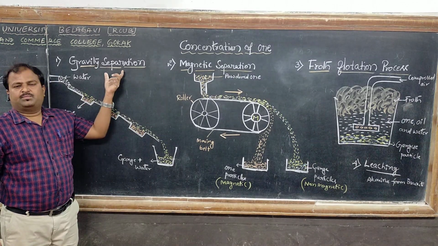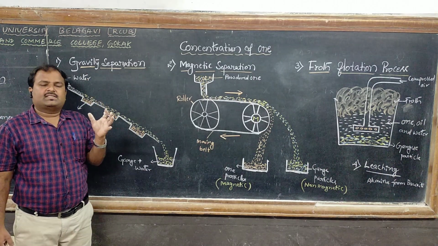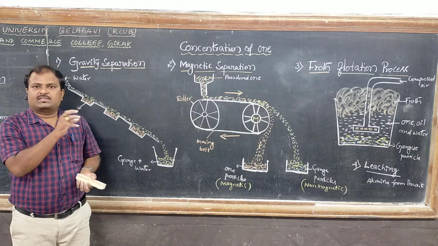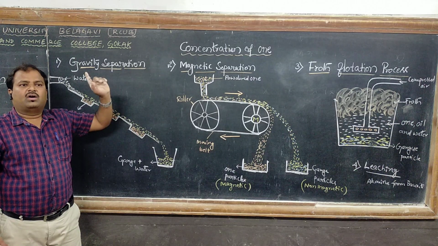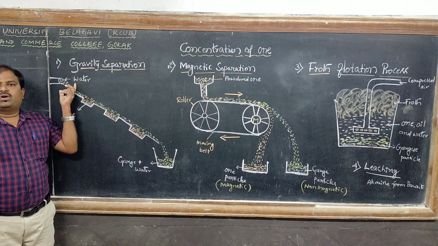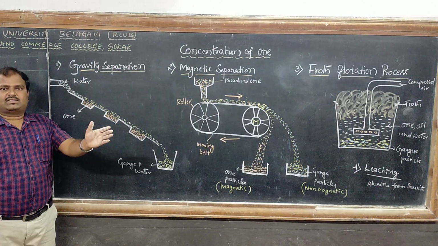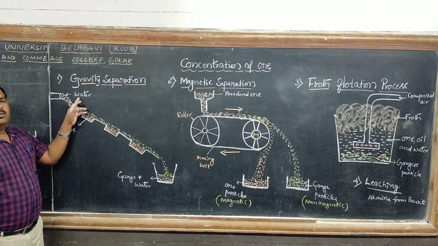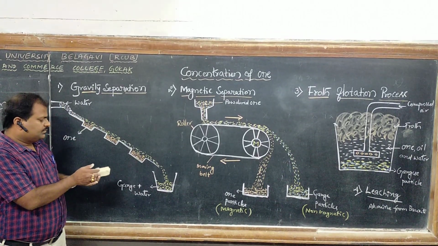In gravity separation, the main thing is ore particles are heavier than gangue particles. So ore particles are heavier than the gangue particles, and this method is applicable for oxide ores. So in this, powdered ore containing both impurities and ore particles is washed with a stream of water, a current of water.